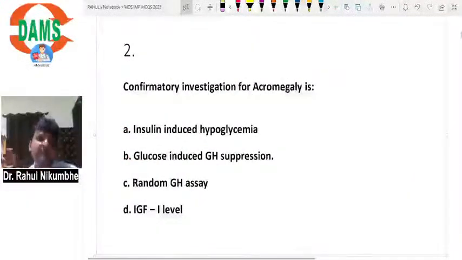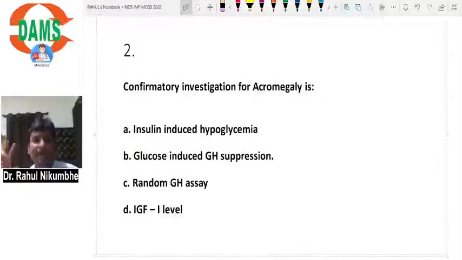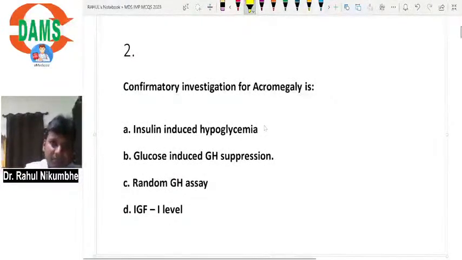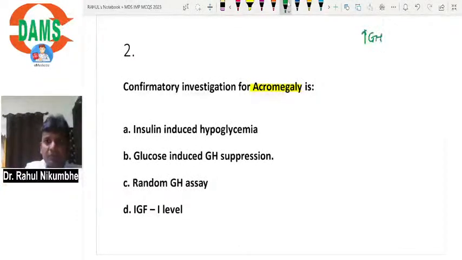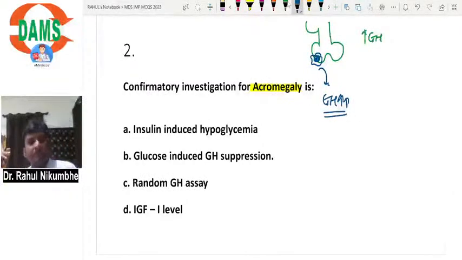Next, the confirmatory investigation for acromegaly is. Now what is acromegaly? It is hypersecretion of growth hormone. Suppose the patient has a tumor of the pituitary secreting a lot of growth hormone. That is acromegaly.